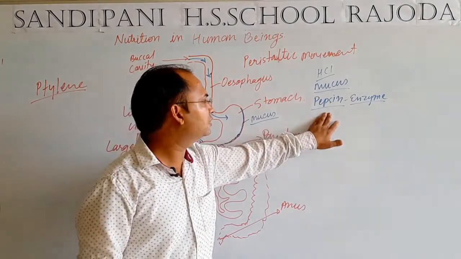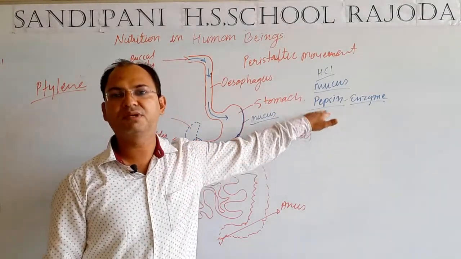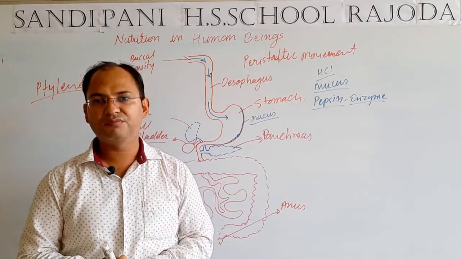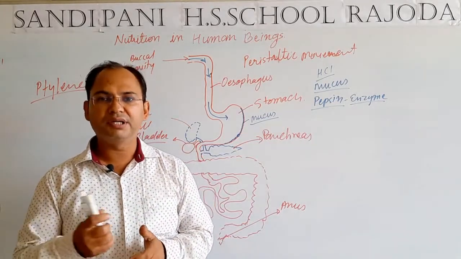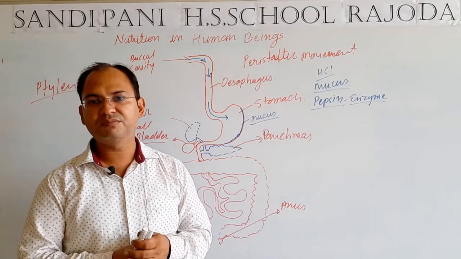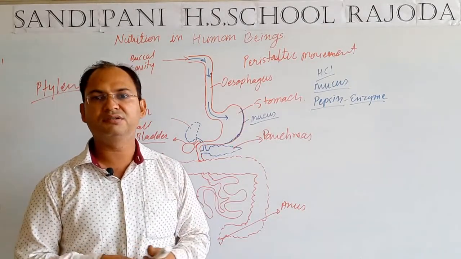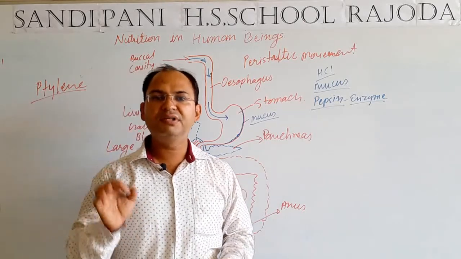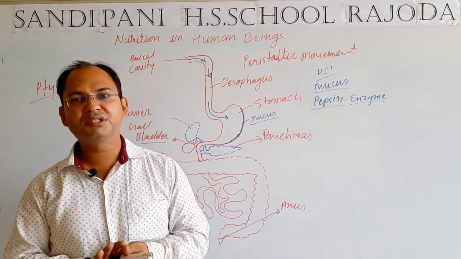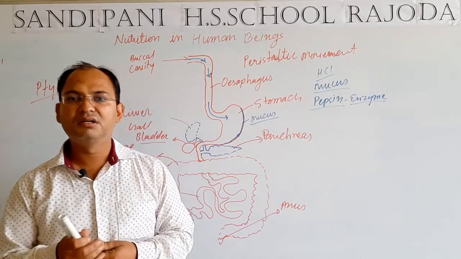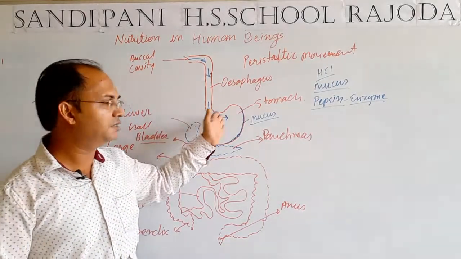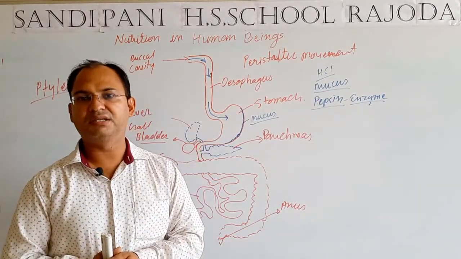Our third product, that is pepsin, that enzyme acts in acidic medium only. So in order to get the action of the pepsin enzyme, we need the acidic medium which is provided by the hydrochloric acid, first thing. Second thing, if there are some bacteria or germs present in the food that we take, they will be destroyed by the HCl, second thing.